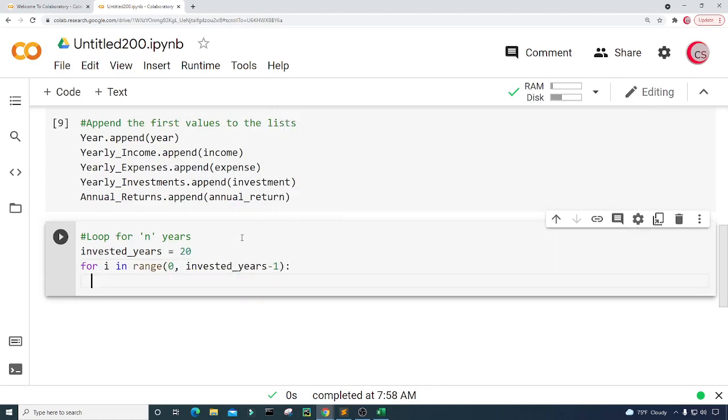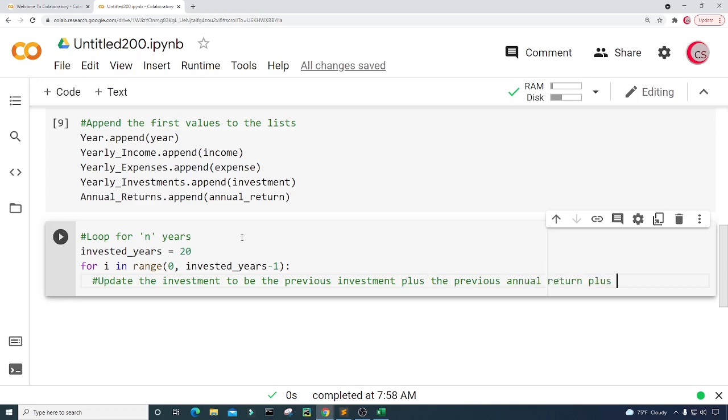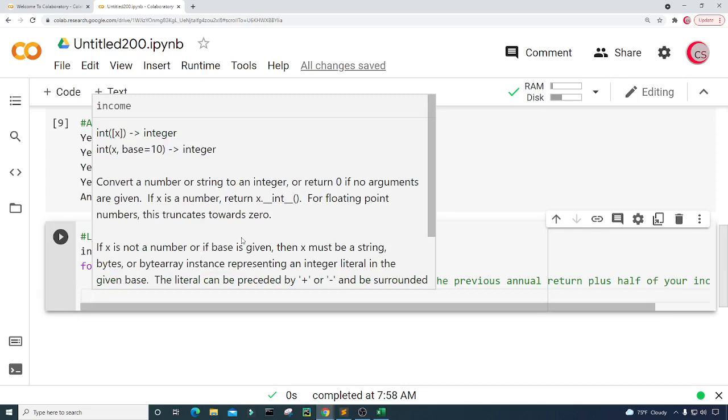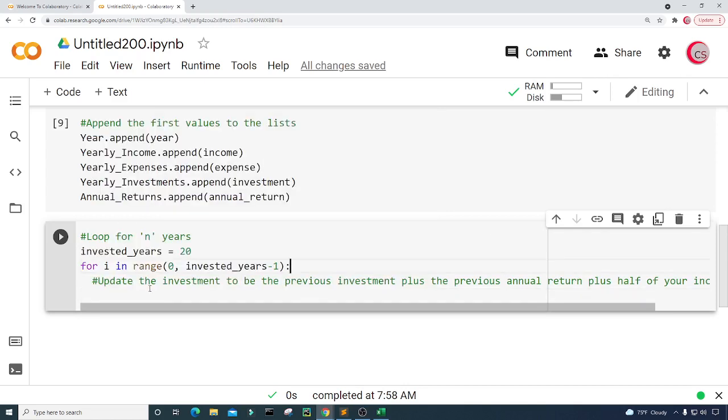we're going to update the investment to be the previous investment plus the previous annual return plus half of your income, because we're going to be putting in half of your income every year.